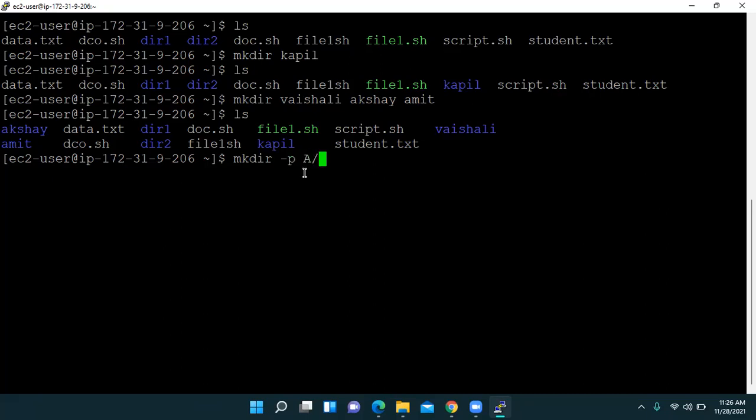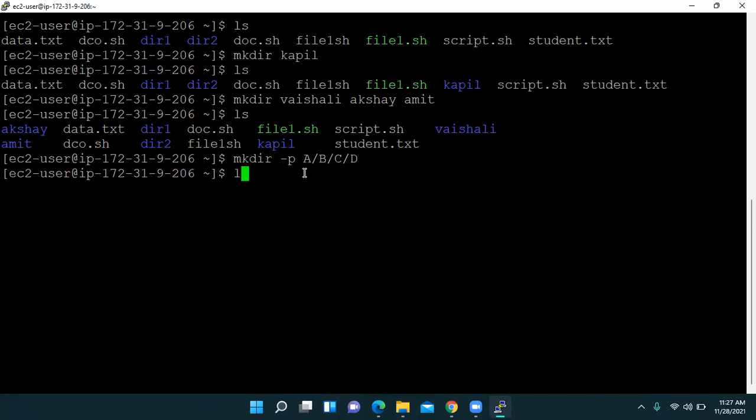Inside A we want to create B, inside B we want to create C, and inside C we want to create suppose D. So these are all names of folders. Let us see this. mkdir, and we have -p a/b/c/d, and there is no error at all.